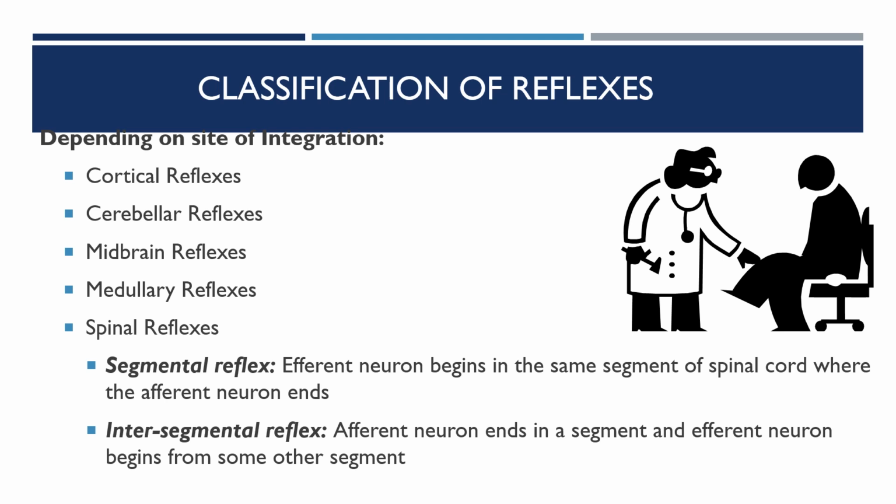And then intersegmental reflex. In this, the afferent neuron enters a segment of the spinal cord, and the efferent neuron begins in some other segment of the spinal cord.